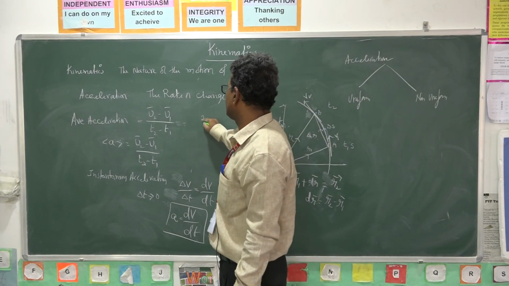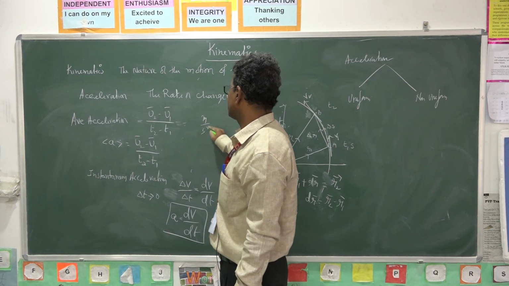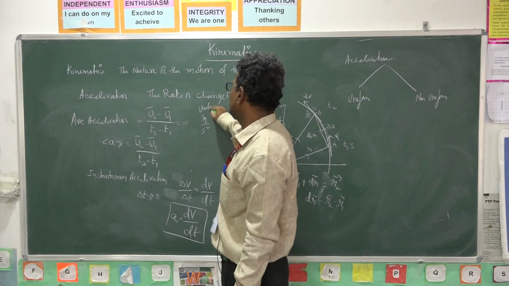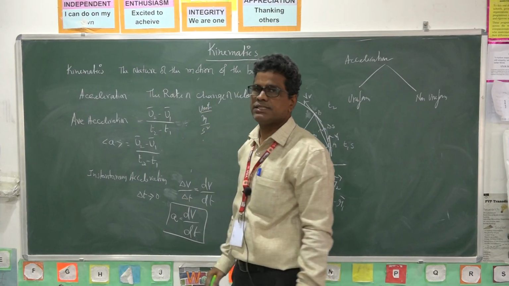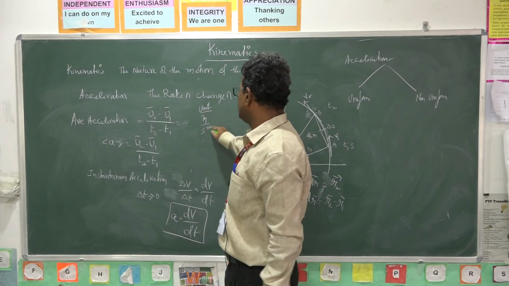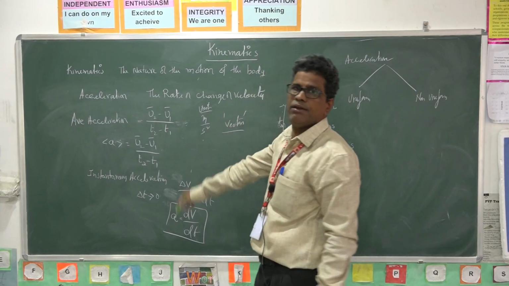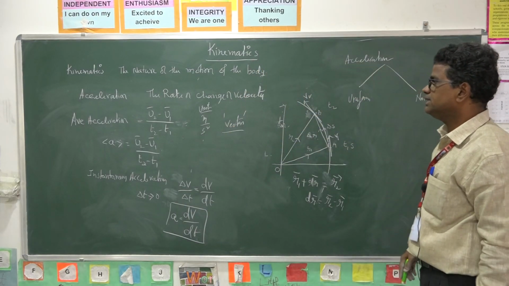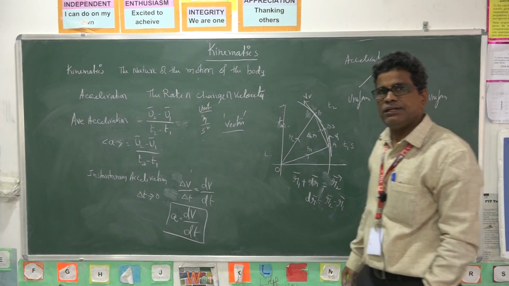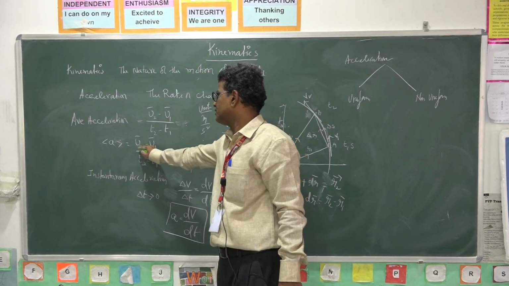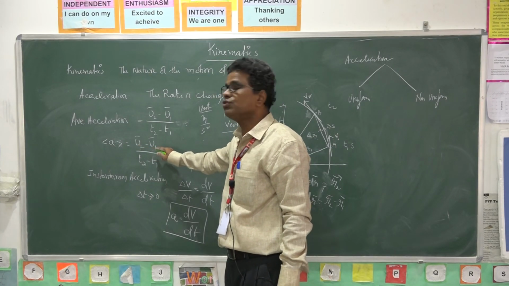The unit is meter per second square, and it is a vector quantity. So it has both magnitude and direction. What is the direction of this acceleration? It is in the direction of v2 minus v1.